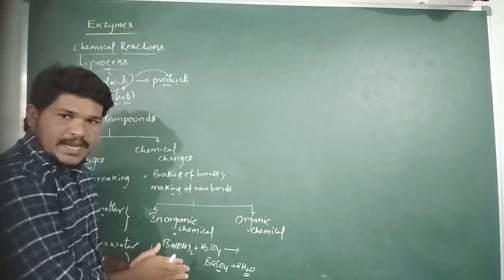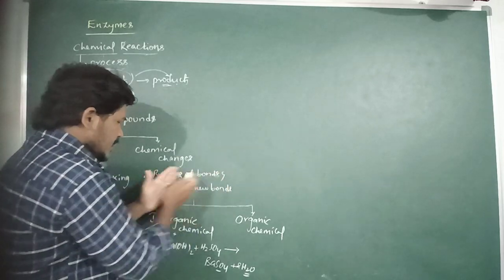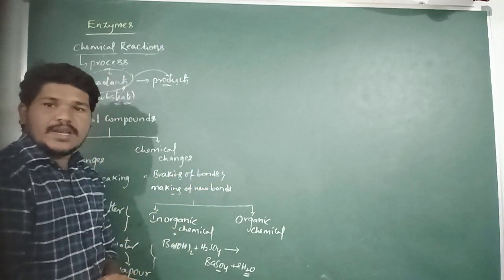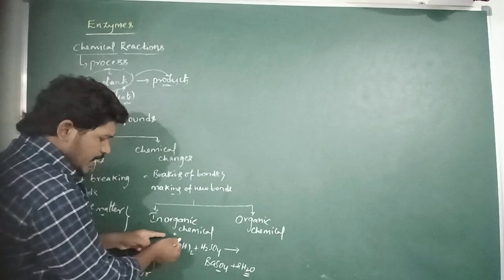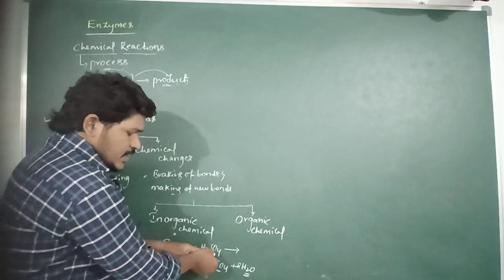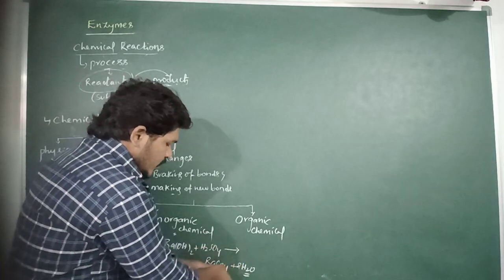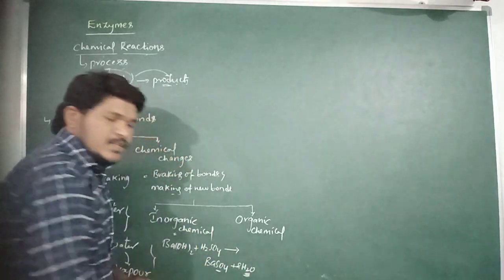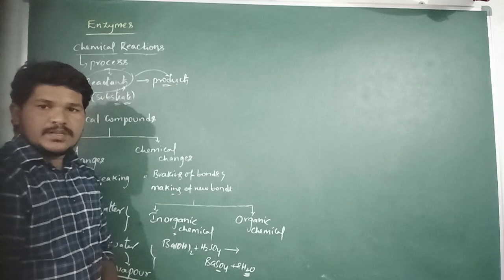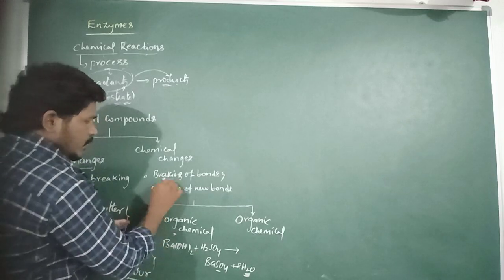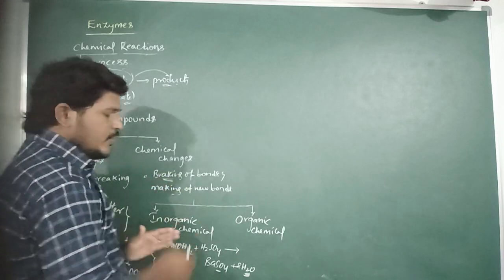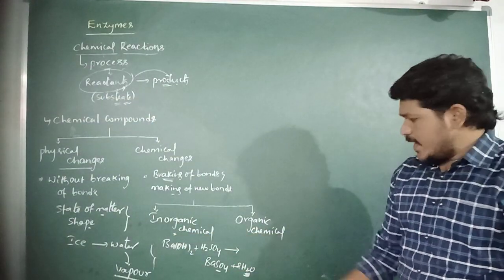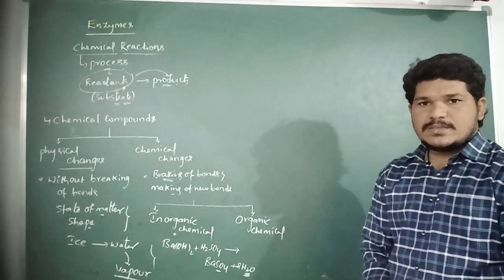So the barium hydroxide reacts with sulfuric acid and is converted into barium sulfate and produces two molecules of water. Both breaking of bonds and making of new bonds take place in this reaction. And then the organic chemical reaction.